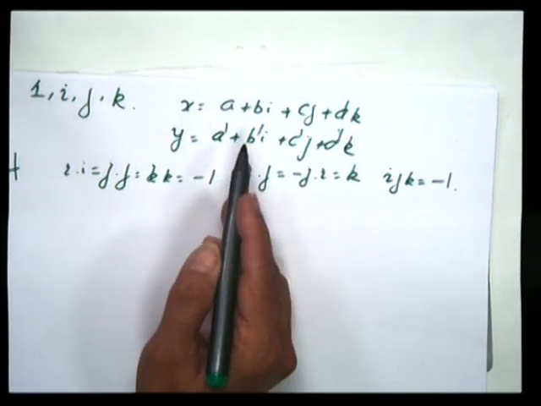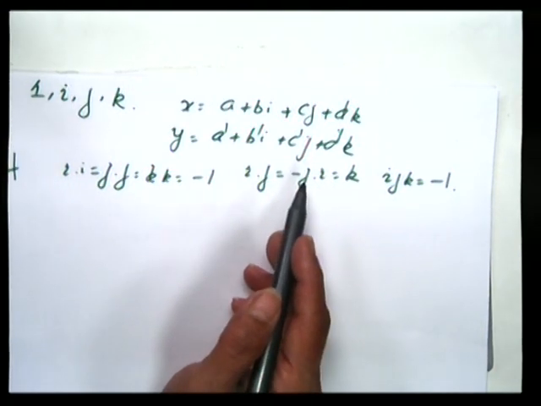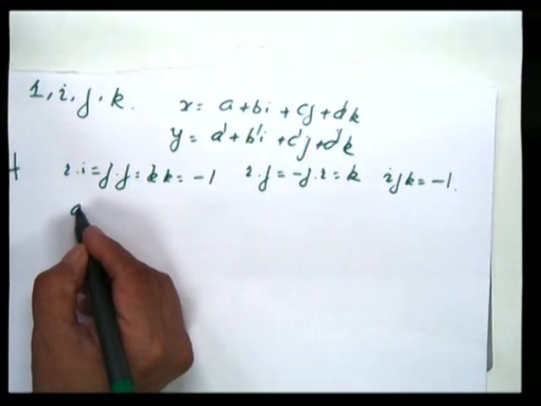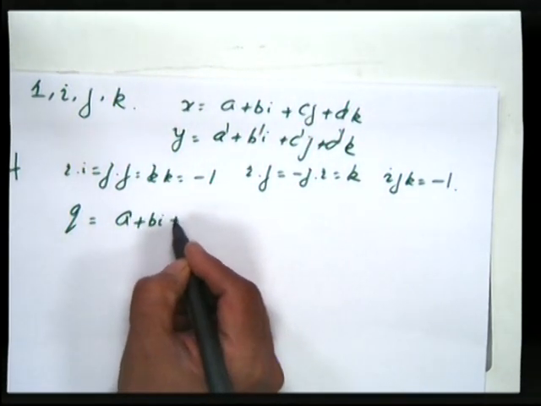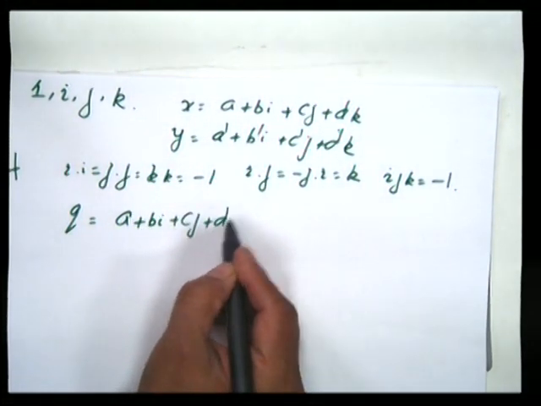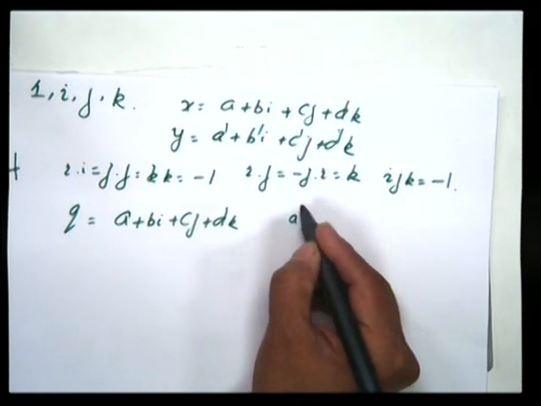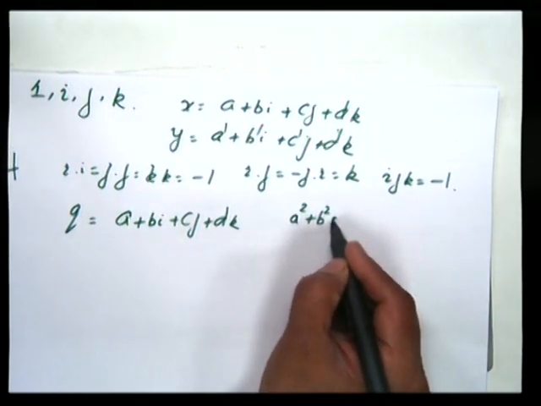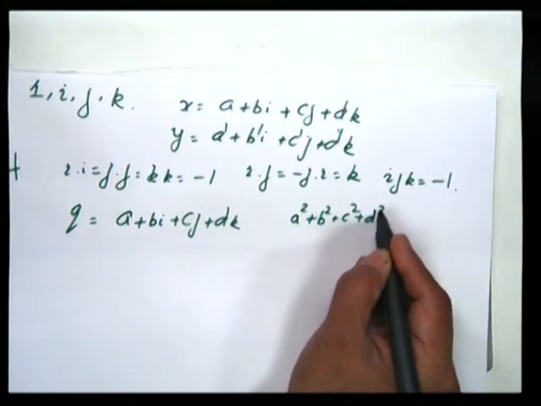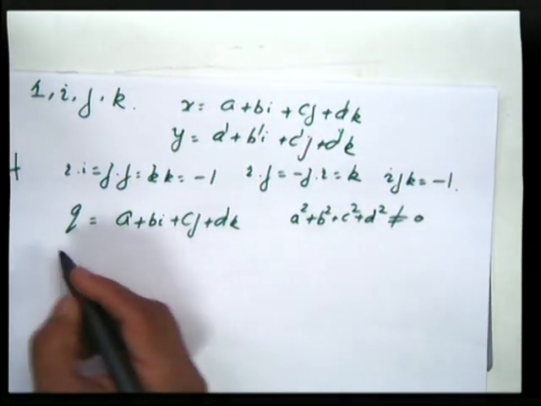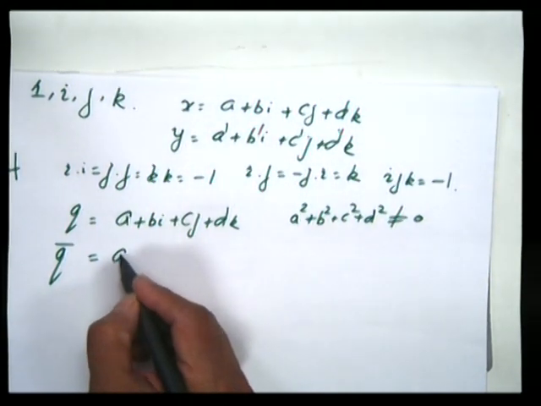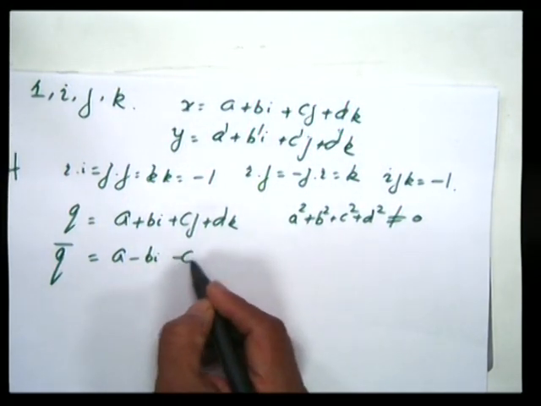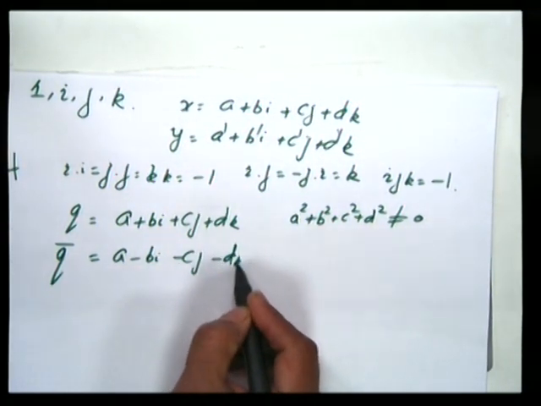We will show that every non-zero element has a multiplicative inverse. Consider q equal to a plus bi plus cj plus dk, a non-zero quaternion. So a squared plus b squared plus c squared plus d squared is not equal to 0. Define q bar, the conjugate of q, to be a minus bi minus cj minus dk.